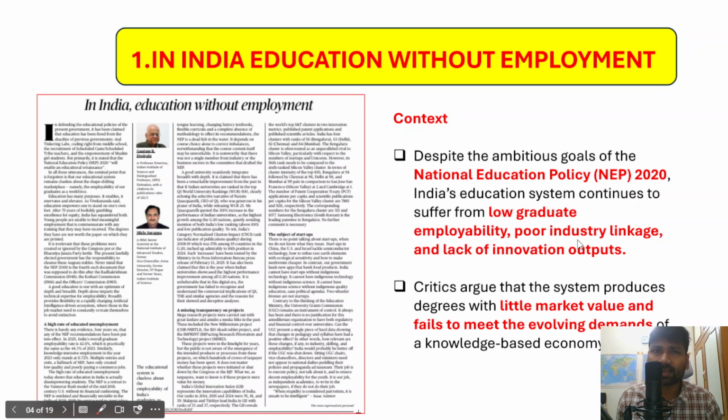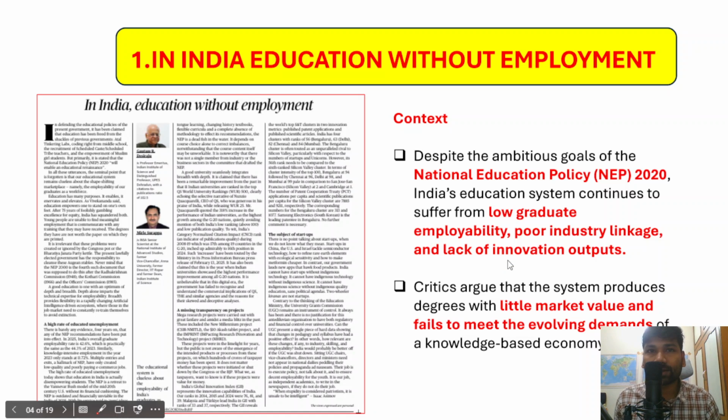Industry-academia linkages are very important, so that the educational institutions should understand the requirements of the industries, and accordingly the skilled workforce can be produced by the academia, and that helps in making the graduates readily employable. And the third problem is lack of innovation and startups.